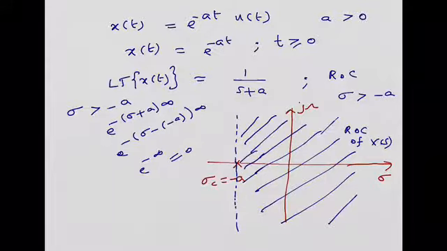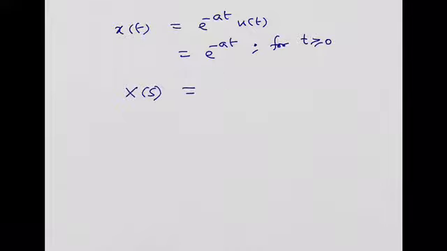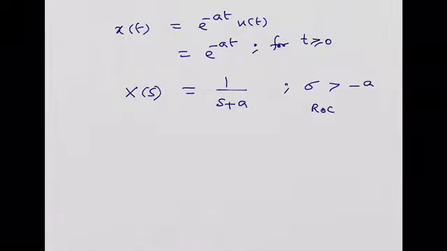You can definitely revisit and find out the answer. I'm ready to explain this with one more condition. X of t is equal to e power minus at u of t, which can be written as e power minus at only for positive values of t alone. We found that the Laplace transform of this signal will be equal to 1 divided by s plus a, provided sigma should be greater than minus a. So the ROC of X of s is given as sigma greater than minus a.